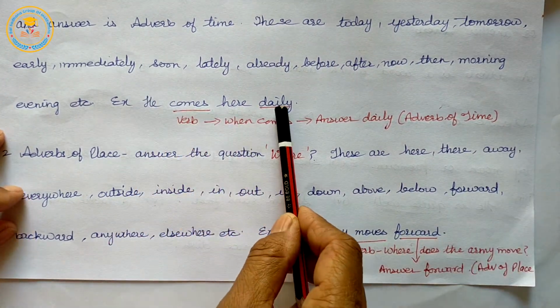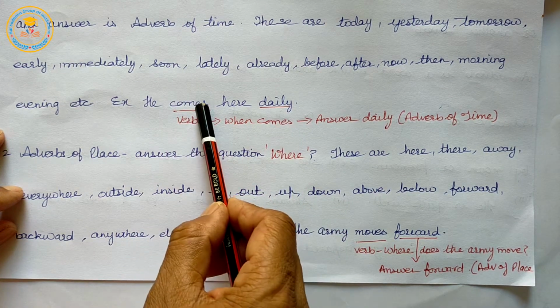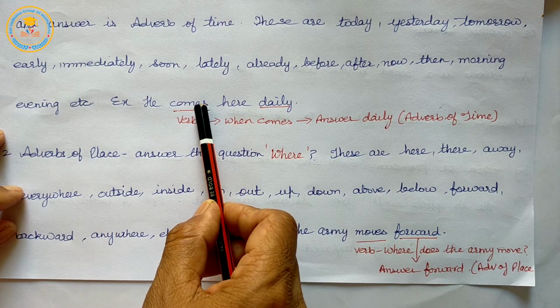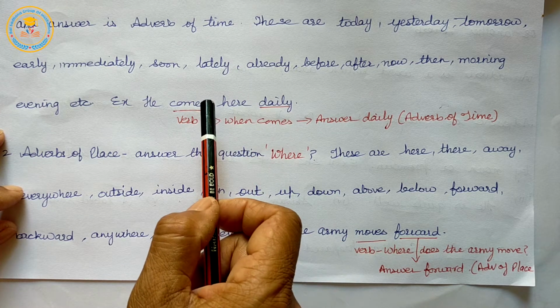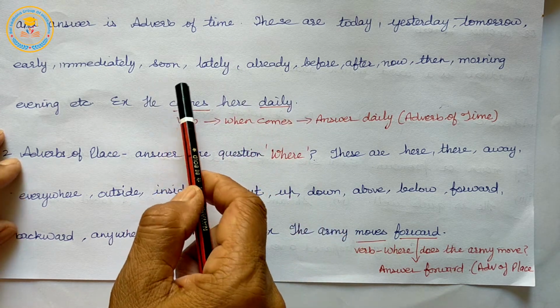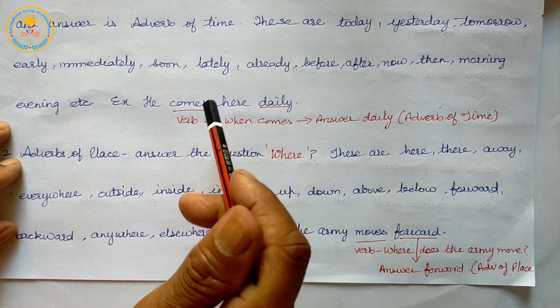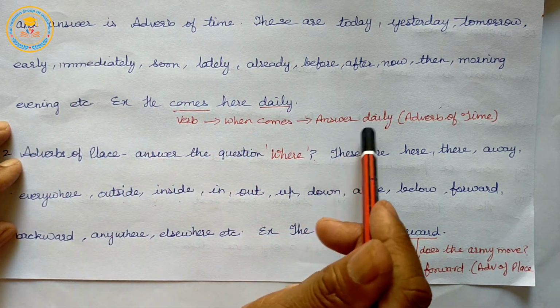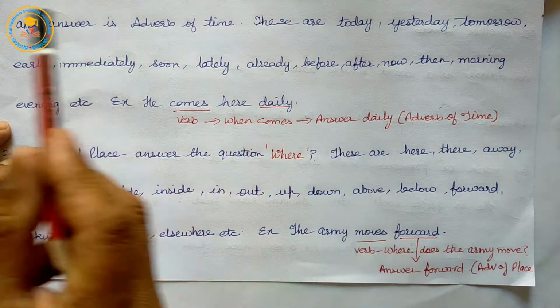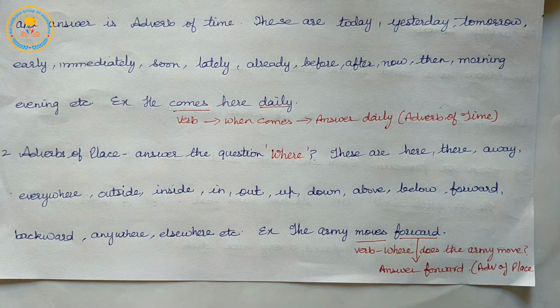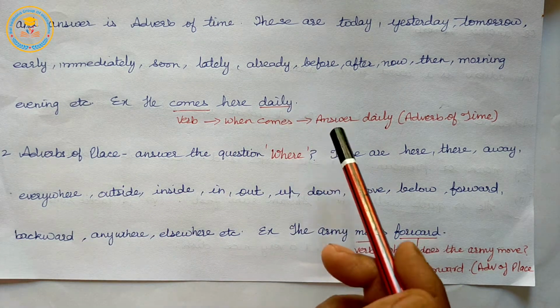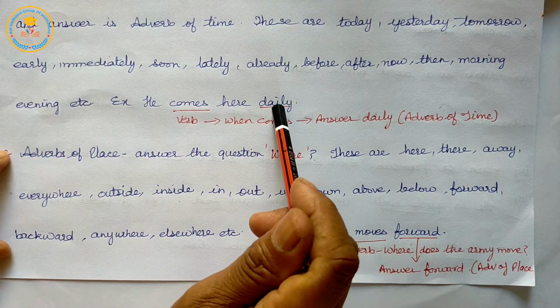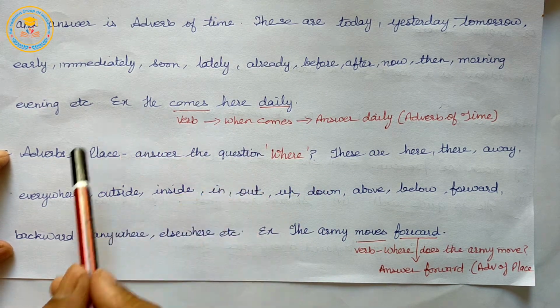So daily is the answer, and it is the adverb of time.